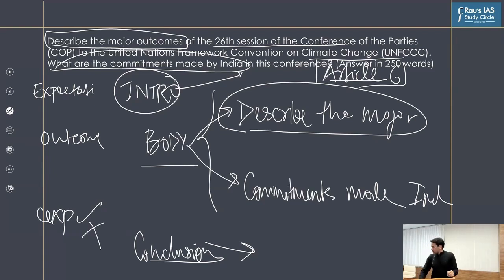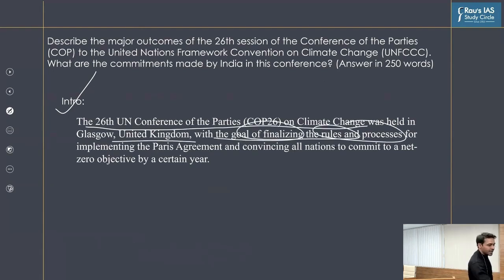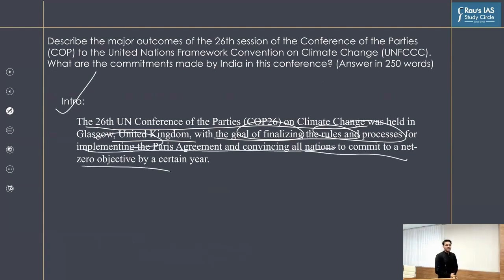Okay. So now we will take up the intro part. So as I already highlighted, the 26th Conference of Parties on climate change was held in Glasgow with the goal of finalizing the rules and processes for implementing the Paris Agreement and convincing all nations to commit to a net zero objective by a certain year. Fair enough. These were the only two expectations because of which all the nations decided to meet at Glasgow.